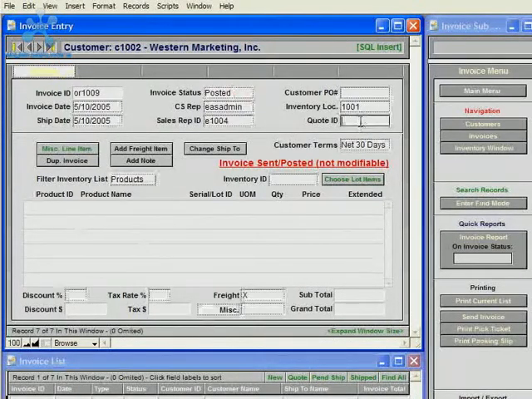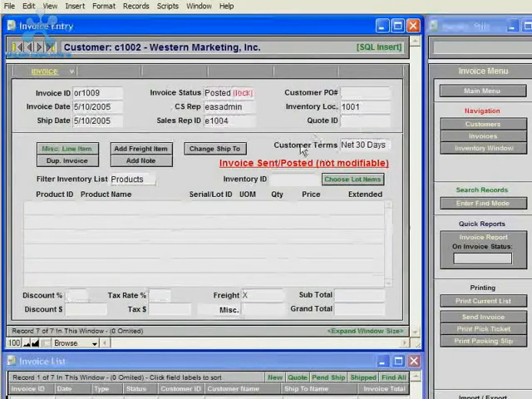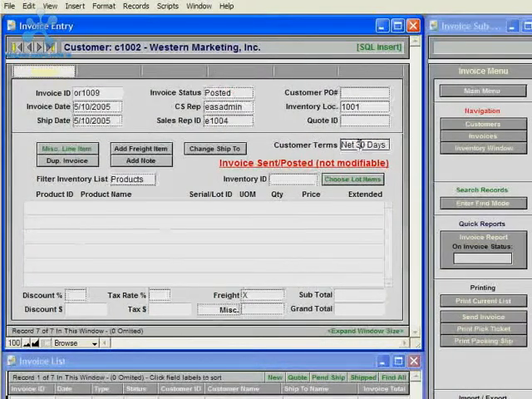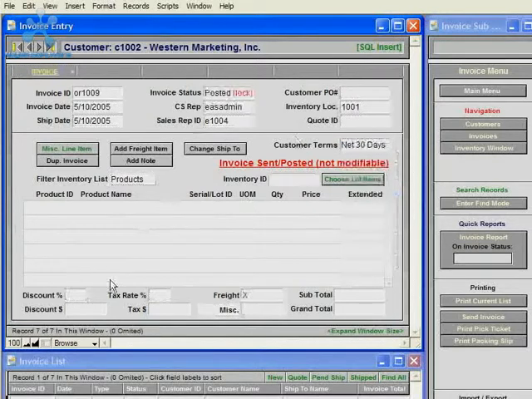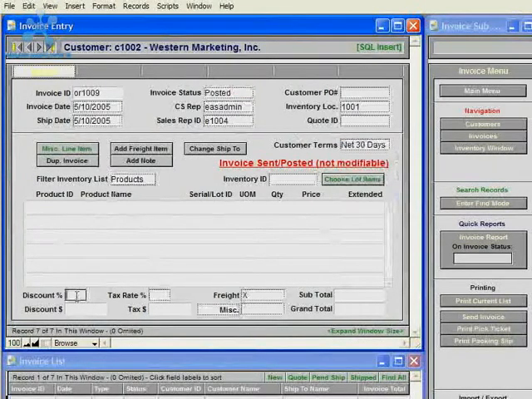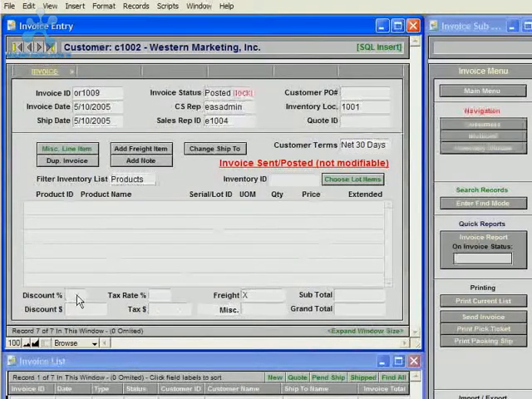And then you could also enter a quote ID, and then customer terms are automatically entered from the customer's record, but you could go ahead and change this for each specific invoice. And the same as a discount is automatically entered from the customer record, and a tax rate. But all of these can be overwritten on the actual invoice for each specific invoice.